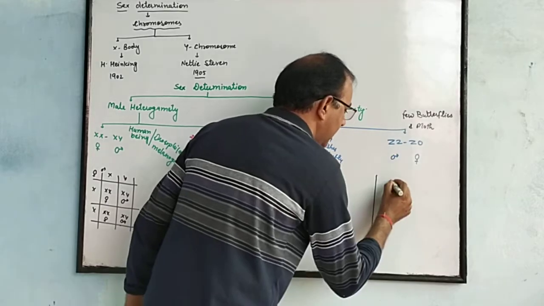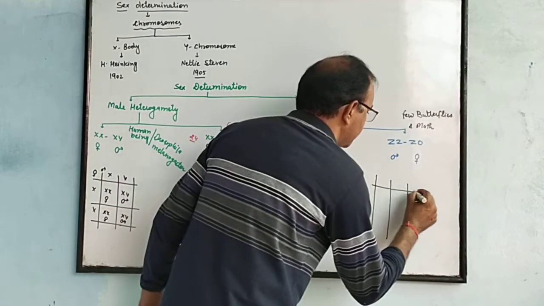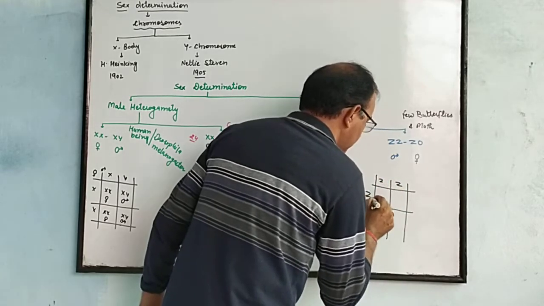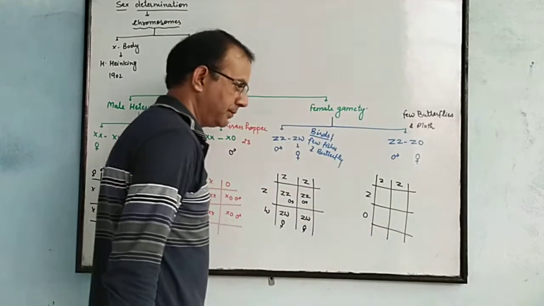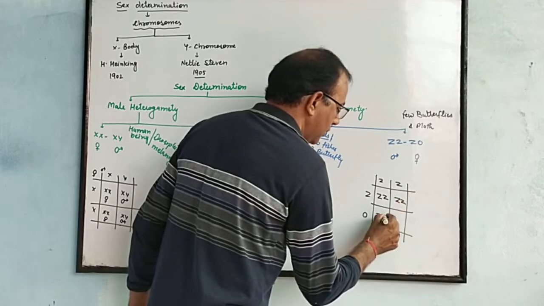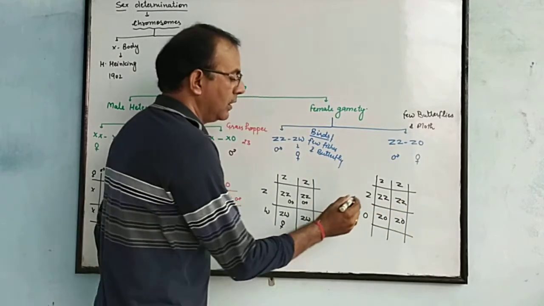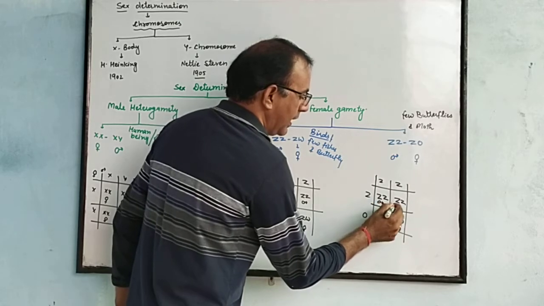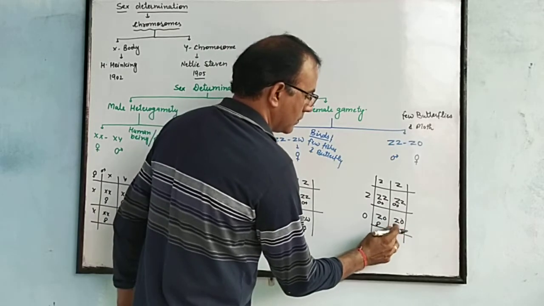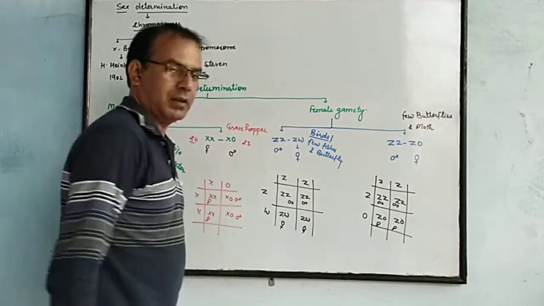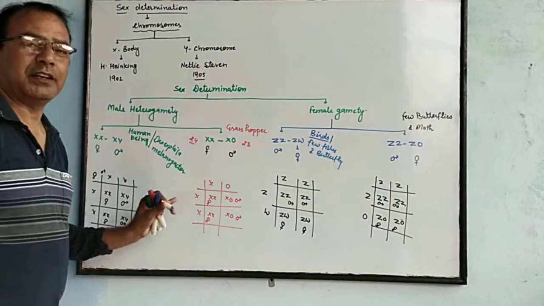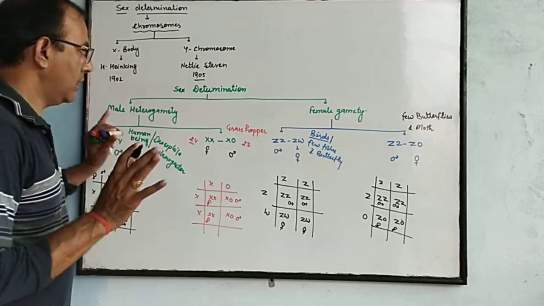While we express it in a Punnett square, we can explain it. ZZ is male and Z naught is female. While crossing ZZ and Z naught, this one is also Z. This is male, male, and this one is female and female. Clear? So this is the technique by which we can determine sex in different organisms.